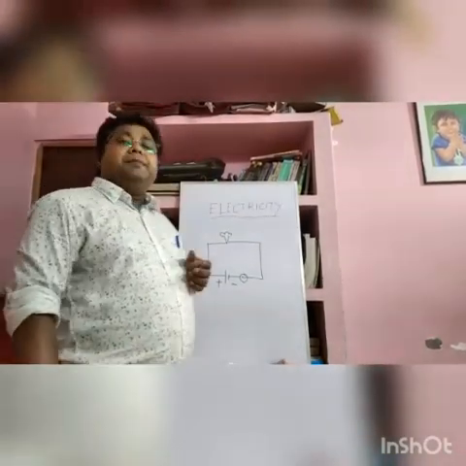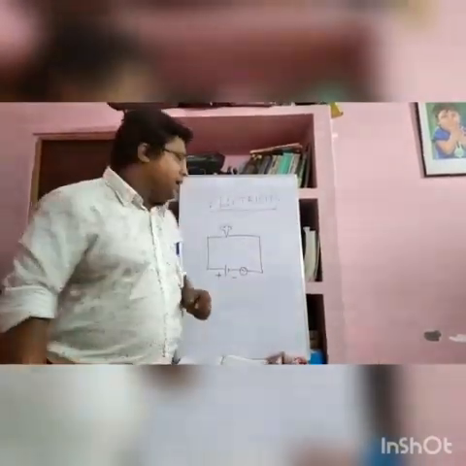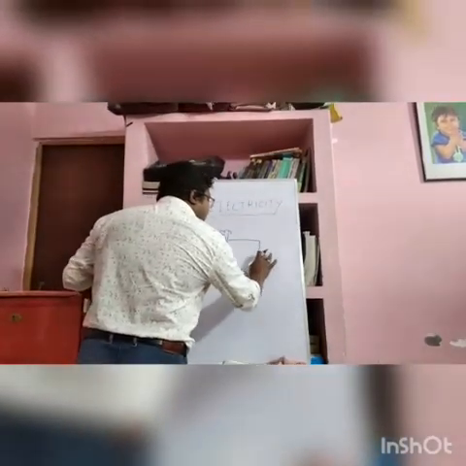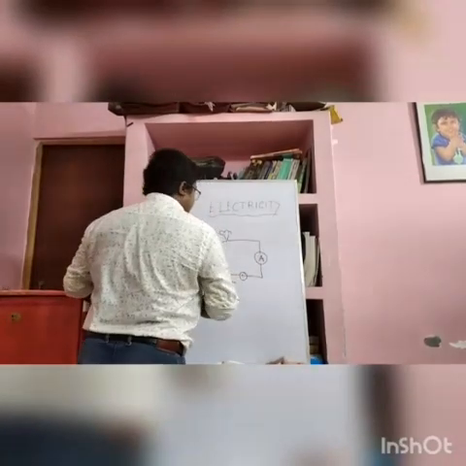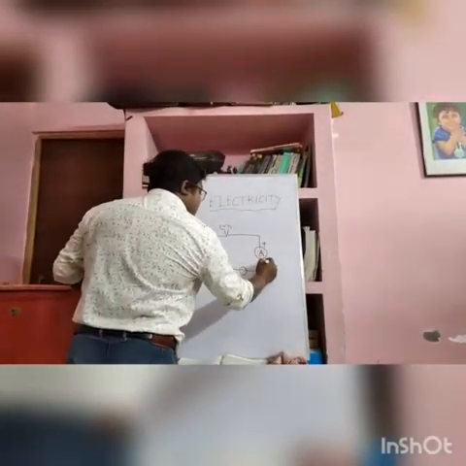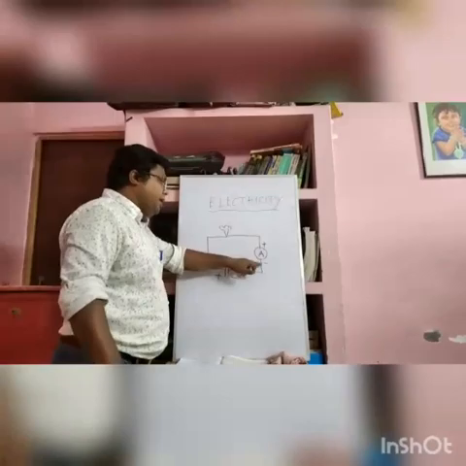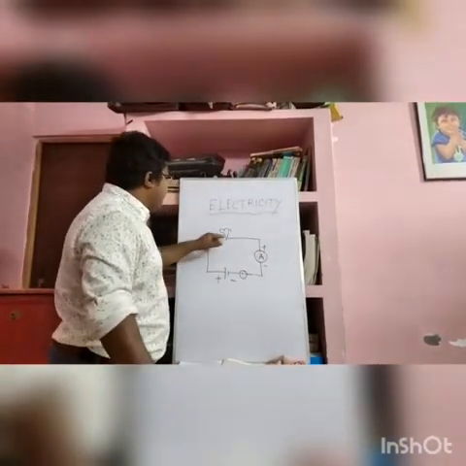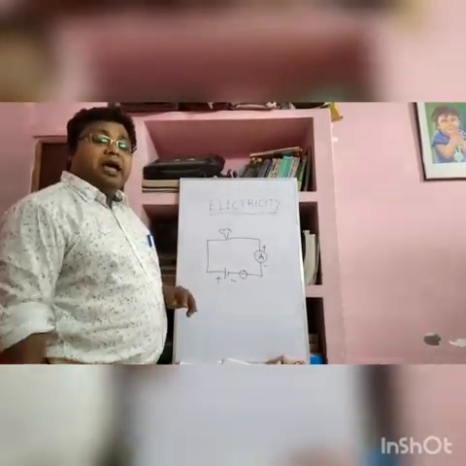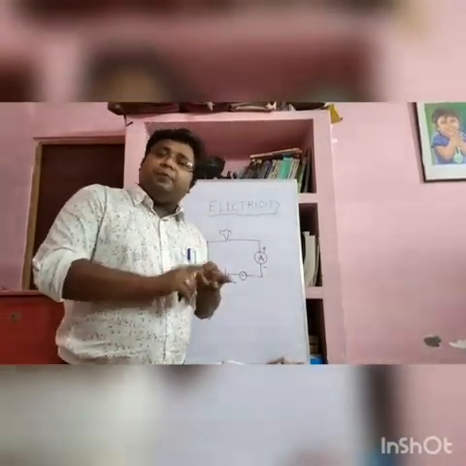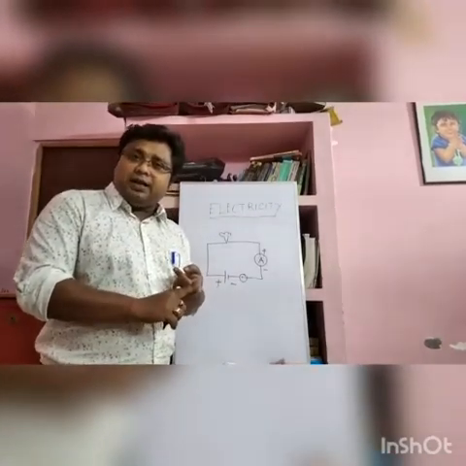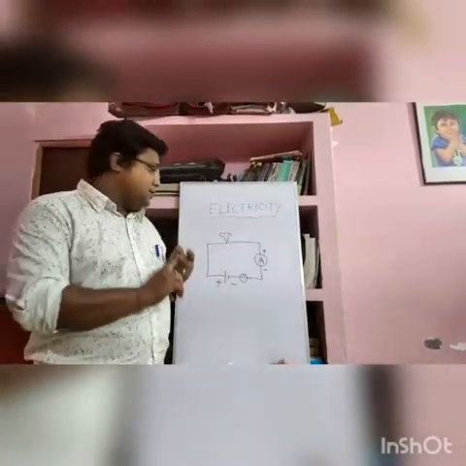Now, the ammeter I just discussed is used to measure the electric current, and an ammeter is always connected in series. This is plus, here also plus, and this is minus, that means positive terminal and negative terminal. It can be placed here or anywhere. Now again another question: what is series? There are 2 types of circuit. One is the series connection circuit, and one is the parallel connection circuit.